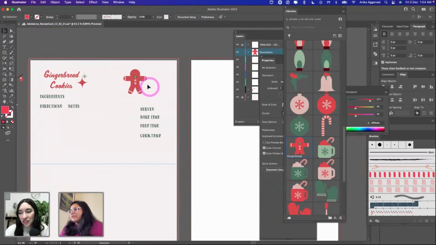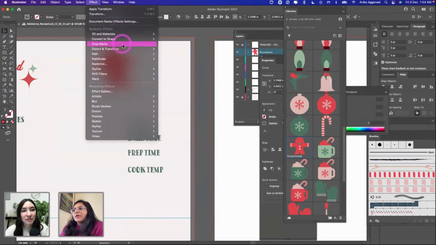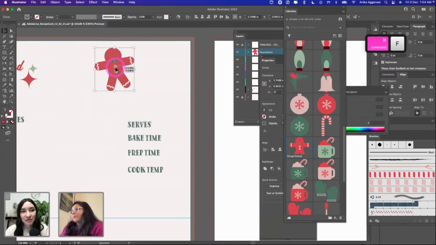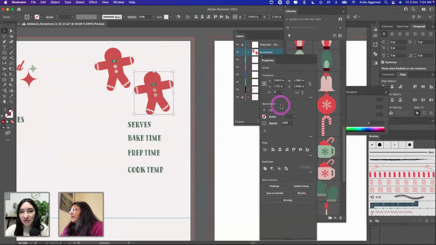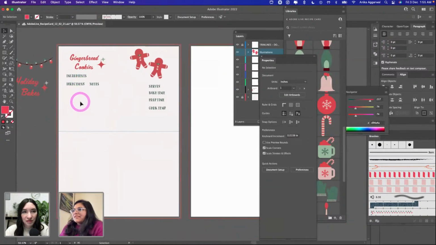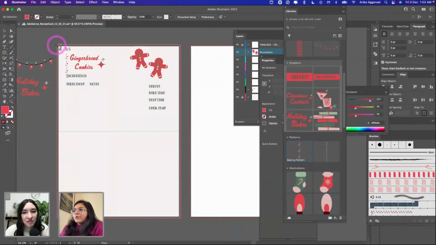So I'm going to copy paste this right over here. I love his little decorations. These are also all made with simple shapes. Right now, I'm just rotating it, but ideally, I would transform it, going to effect, distort and transform, just like I did earlier. But just for the sake of time, I'm doing this. And speaking of, we also have some fun patterns in here. I want to show you a baking pattern I made, which is right here. Let me pull it up.